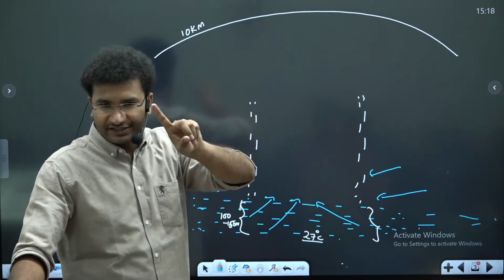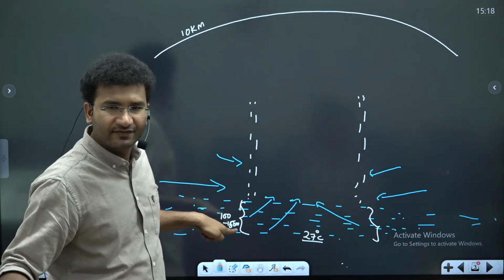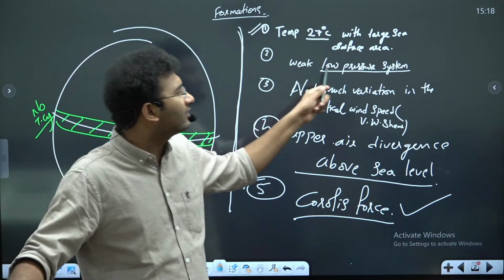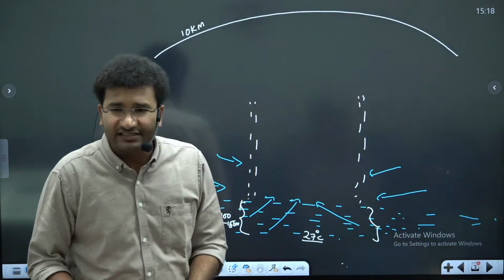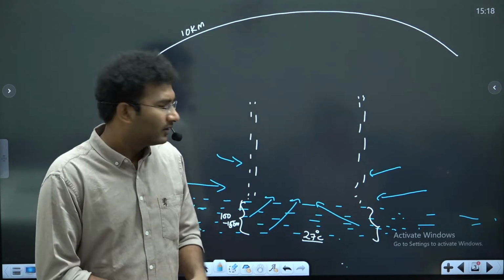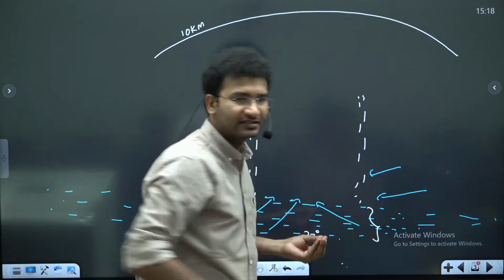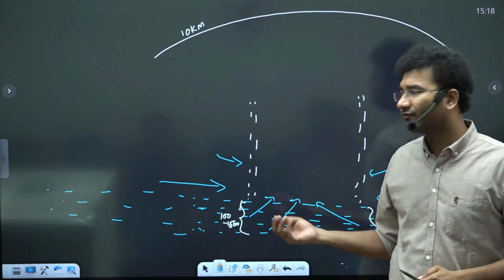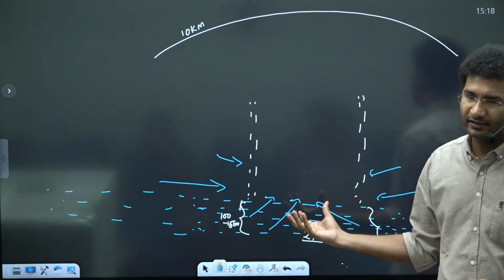Now the first condition satisfaction is that 27 degrees Celsius hona hai, and that too large sea surface area. Now coming to the second condition. Second condition is that weak low pressure system. Already there should be an existing weak low pressure system. Temperature यहाँ पे ज़्यादा है comparative to the rest of the sea. So this is nothing but a weak low pressure system should be there where the wind is moving towards this part of the area, right?